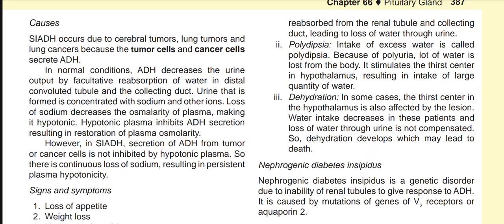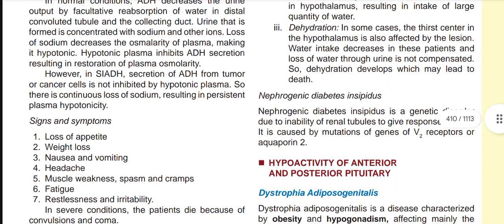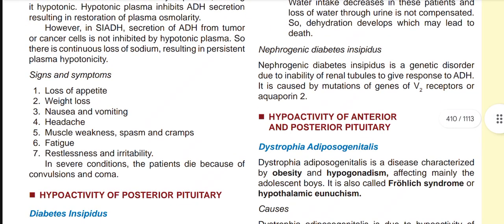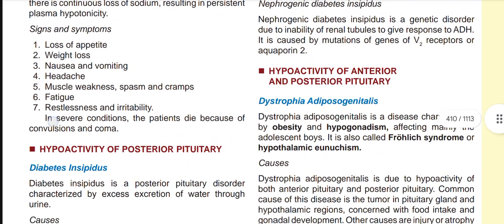However, in SIAD, secretion of ADH from the tumor or cancer cell is not inhibited by hypotonic plasma, so there is a continuous loss of sodium, resulting in persistent plasma hypotonicity. Now, signs and symptoms: loss of appetite, weight loss, nausea, vomiting, headache, muscle weakness, spasm, cramps, fatigue, restlessness, and irritability. In severe condition, the patient dies because of convulsions and coma.